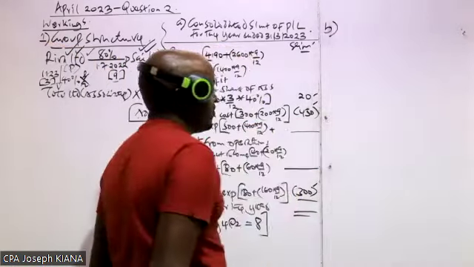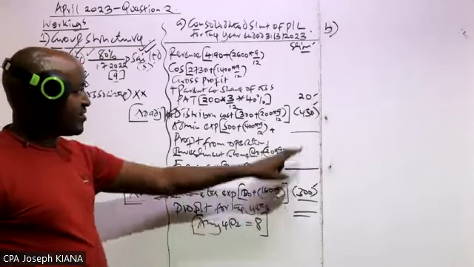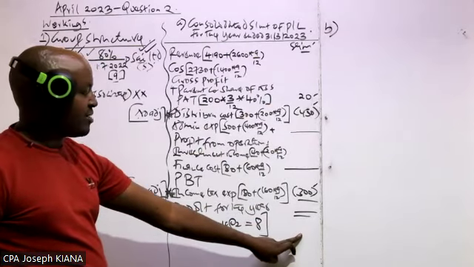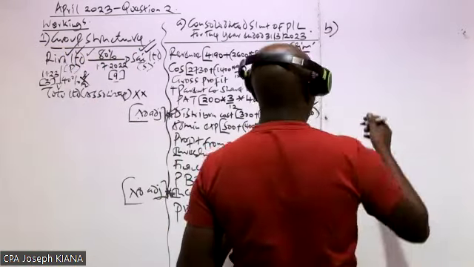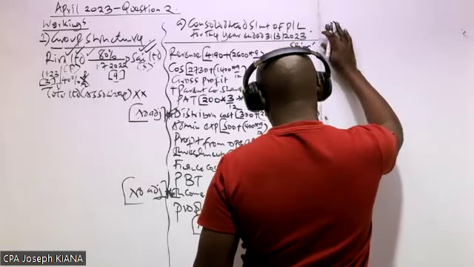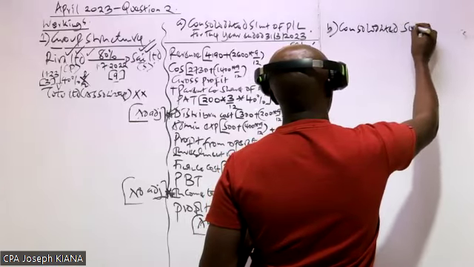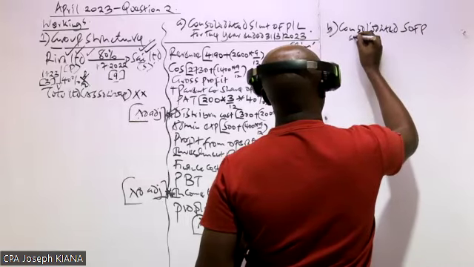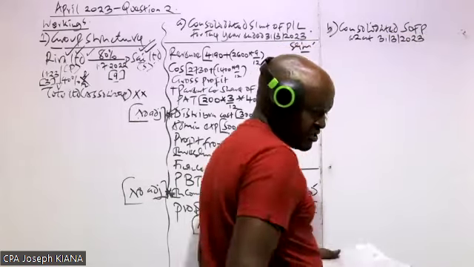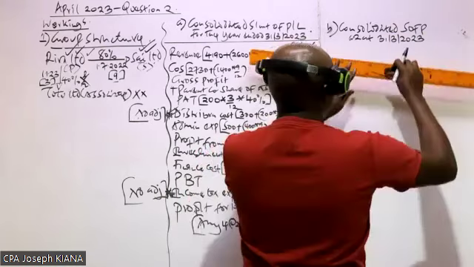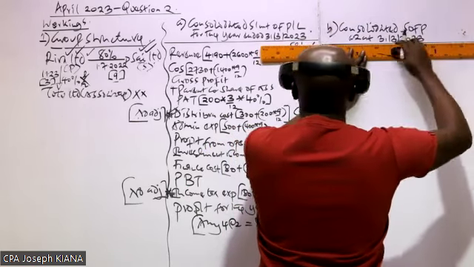So then, even before you go to the additional information, the other thing you need to do is to have a sketch of the statement of financial position. This is what you refer to as a sketch, because there are some final figures we need to come and get down here as we go through the additional information. So let's do that. Part B. Consolidated statement of financial position as at 31st of March 2023.